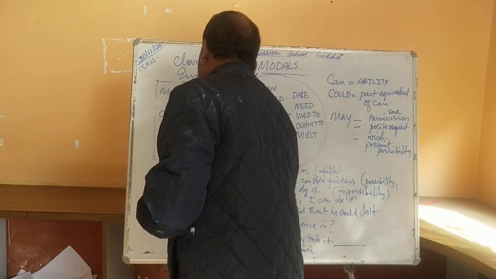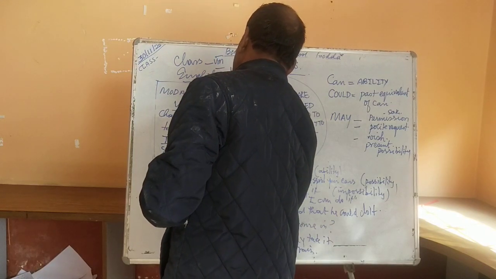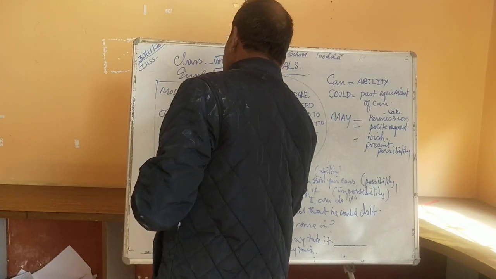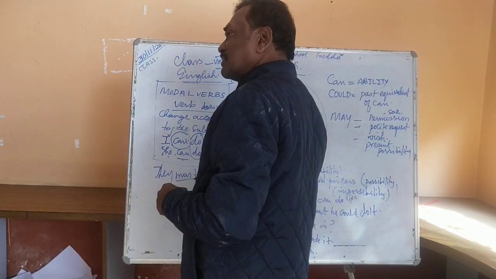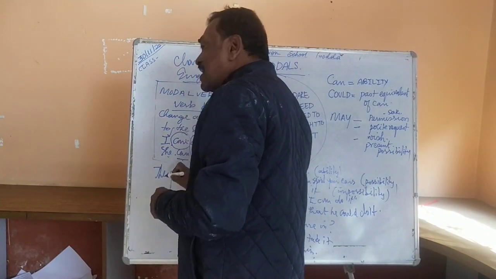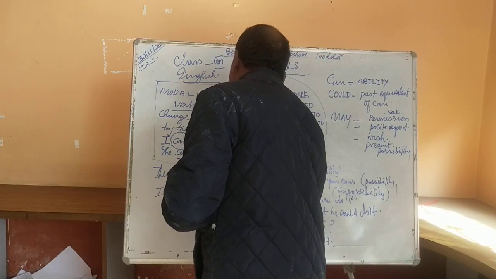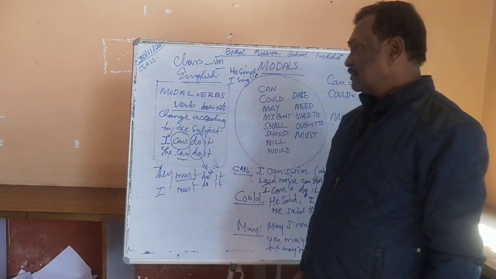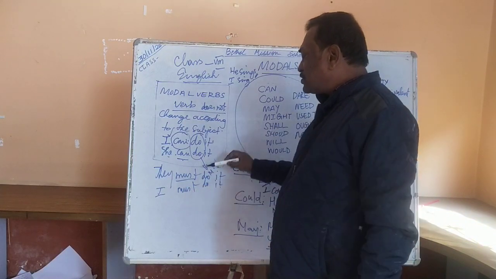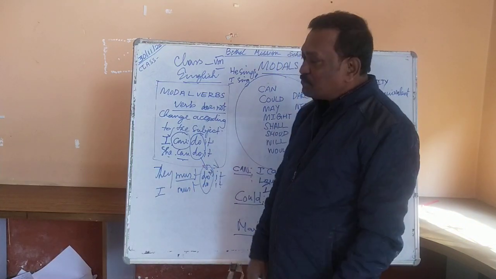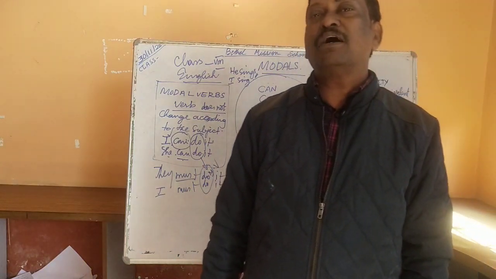For example, I'll give you one more example, it will be clear. They must do it. Now you see, the modal verb is must. And in the place of they, I use I, and I must do it. They must do it, I must do it. Do you find any change in the main verb do? No, not at all.